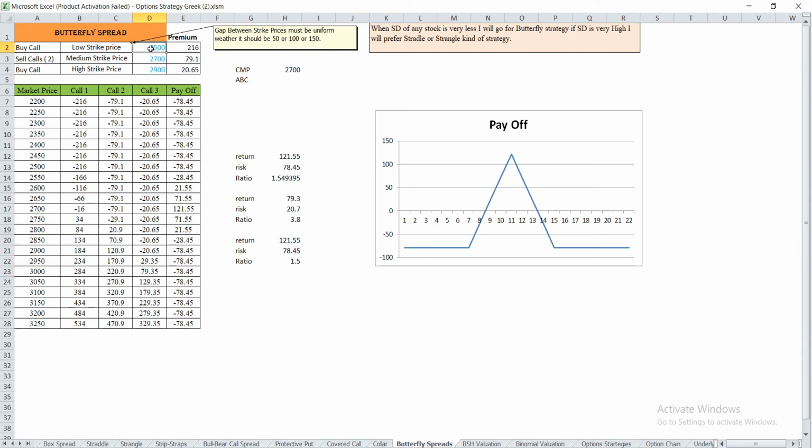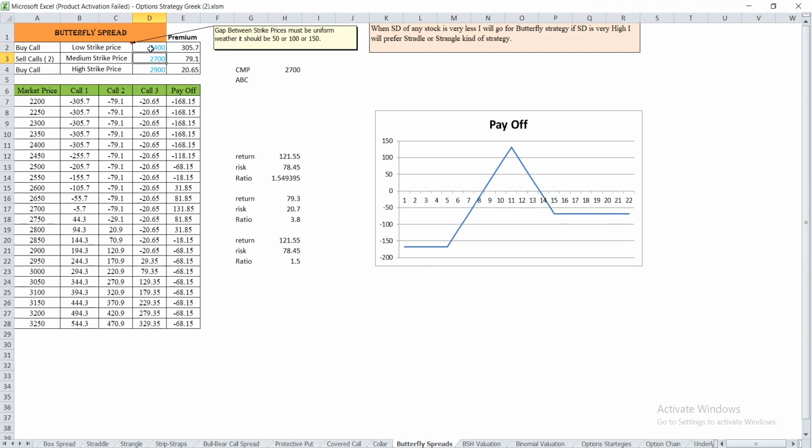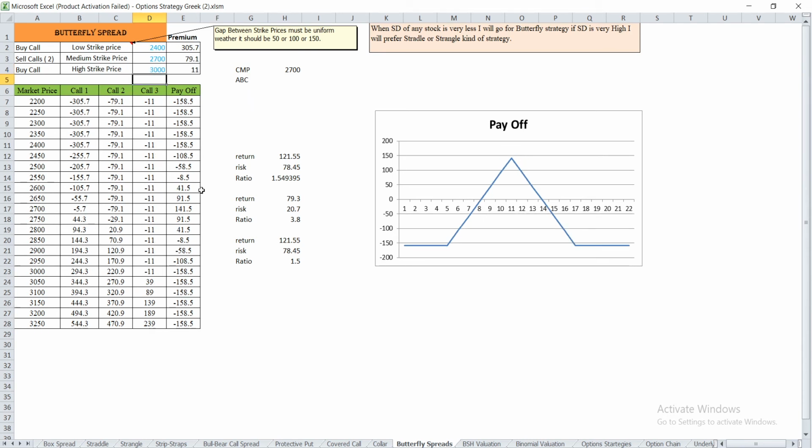Let's change the strike price again. This time I take the low strike price as 2400. If it is 2700, then the other must be 3000. So here my maximum loss is 158.5 and my return is 141.5. That means my ratio is 0.89. It means if I take a risk of 1 rupee, I will earn a return of 0.89, which is very less.